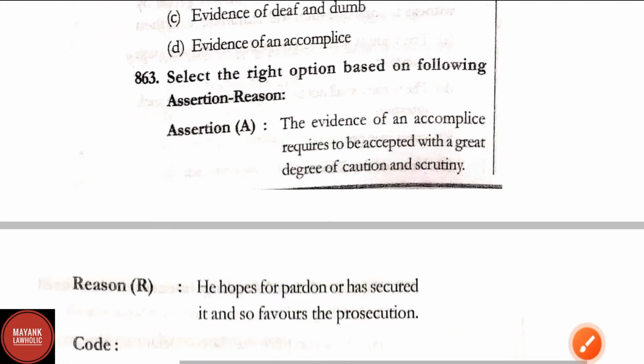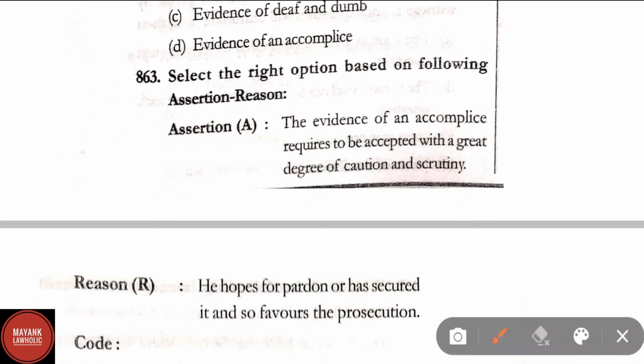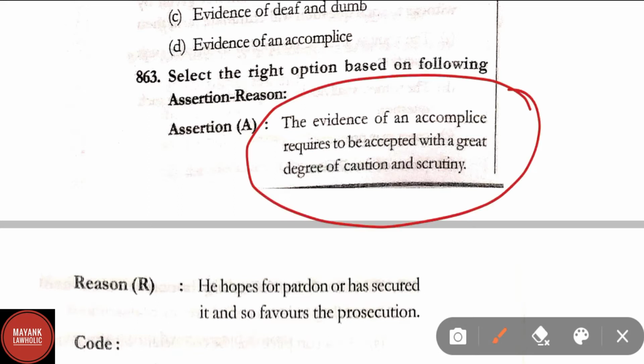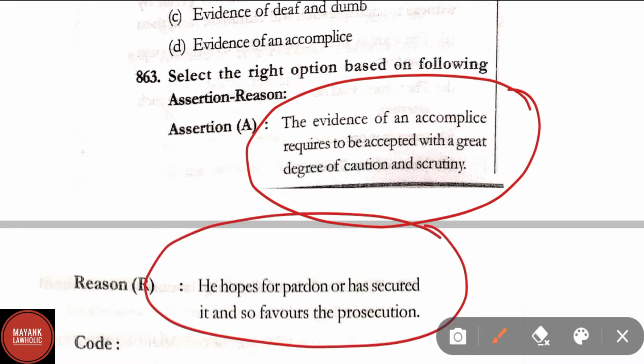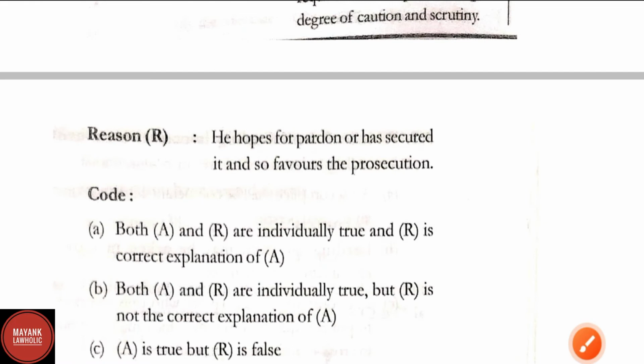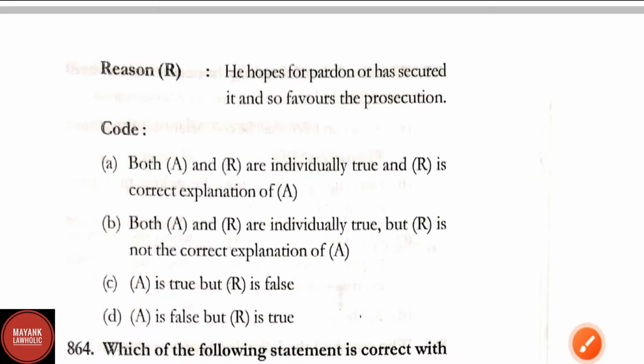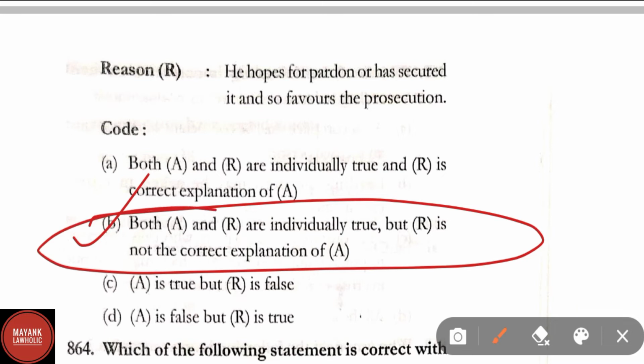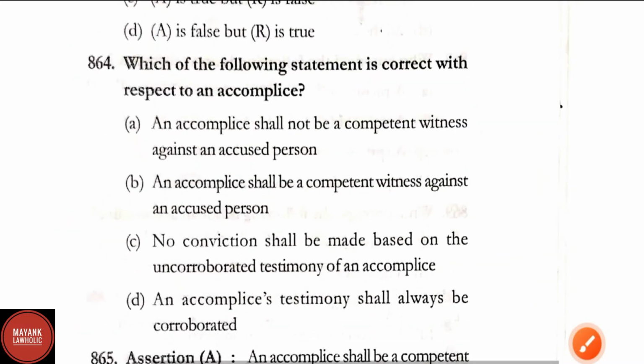Question number 863. Select the right option based on the following assertion and reason. Assertion: The evidence of an accomplice requires to be accepted with great degree of caution and scrutiny. Reason: He hopes for pardon or has secured it and so favors prosecution. Option A, both A and R are individually true and R is the correct explanation of A. B, both A and R are individually true but R is not the correct explanation of A. In question number 863, correct answer is option B. Both A and R are individually true but R is not the correct explanation of A.